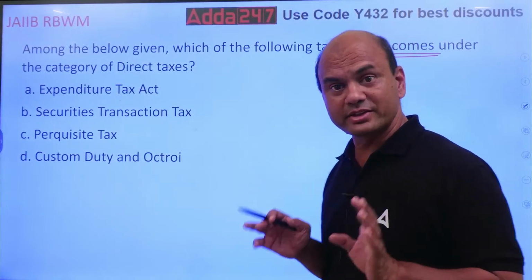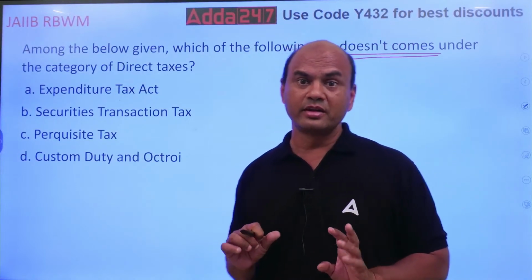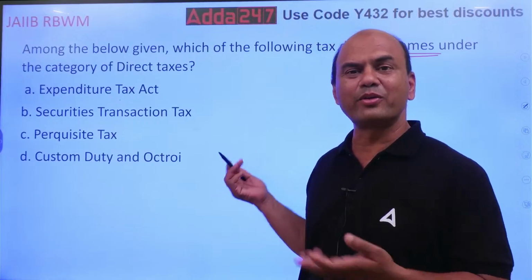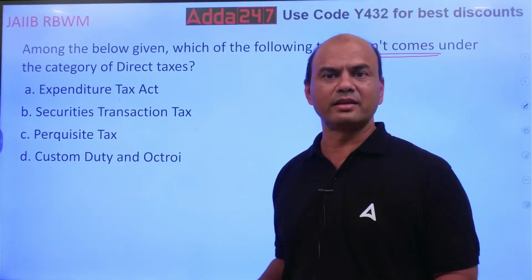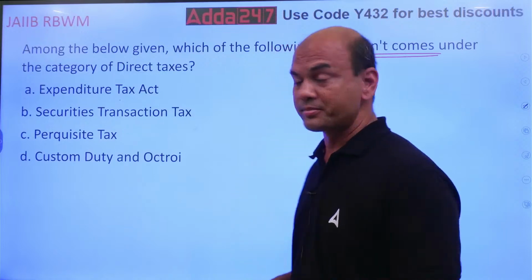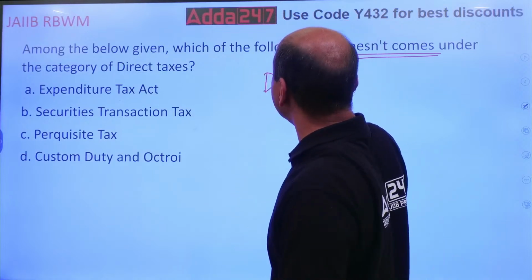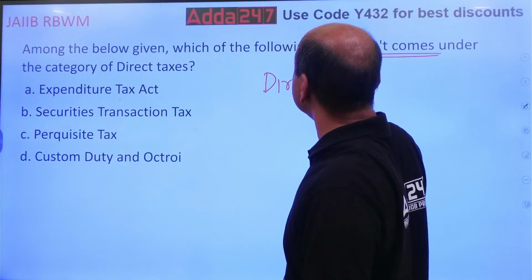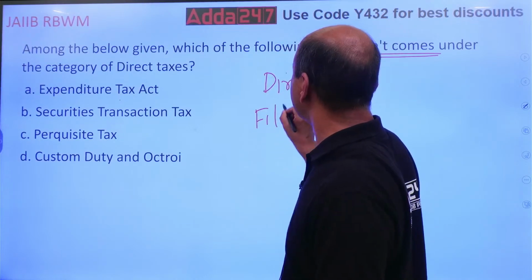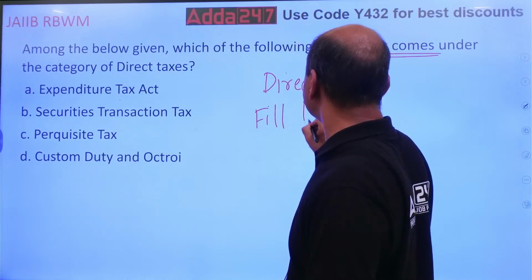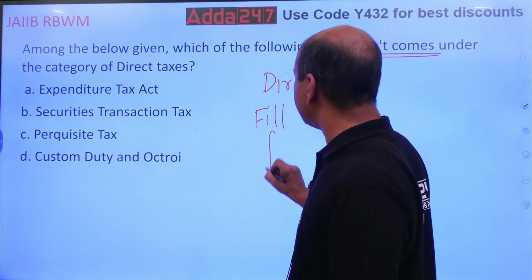You are having this topic of tax planning in RBWM. So direct tax means that tax for which you fill up the form, and then pay the tax.